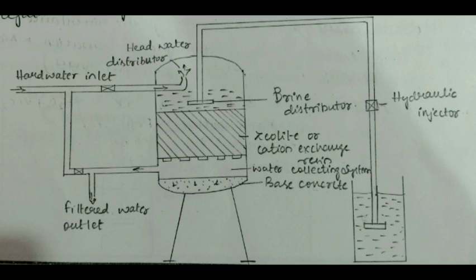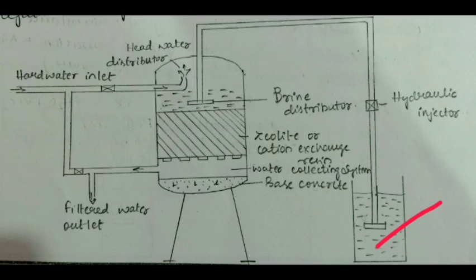So in order to make it reusable again, we go for brine water distribution, so that the sodium which was present earlier gets replaced in the zeolite bed, just like we do in the backwashing of rapid sand filters, otherwise the sand gets clogged. In that case, here in order to regenerate the zeolite we use this process. And here we can see this is a tank which contains the brine solution.